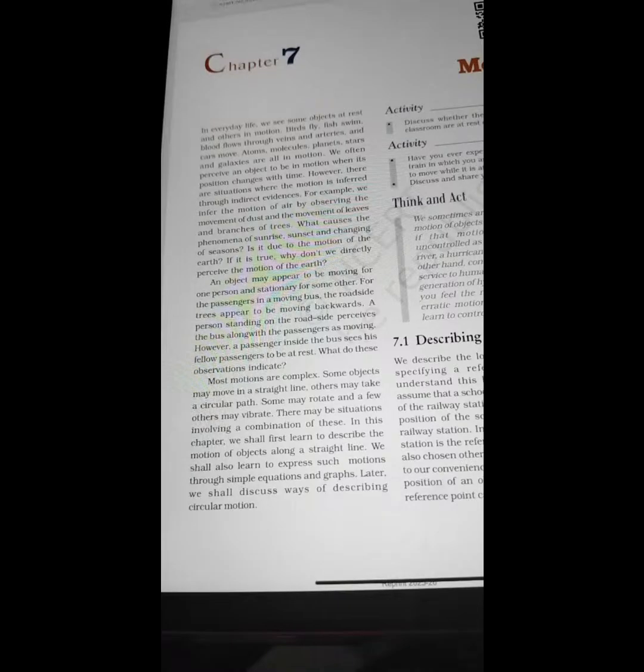So let's move further. Most motions are complex. Some objects may move in a straight line, others may take a circular path, some may rotate, and a few others may vibrate. There may be situations involving a combination of these. In this chapter, we shall first learn to describe the motion of objects along a straight line. We shall also learn to express such motions through simple equations and graphs. Later, we shall discuss ways of describing circular motion.